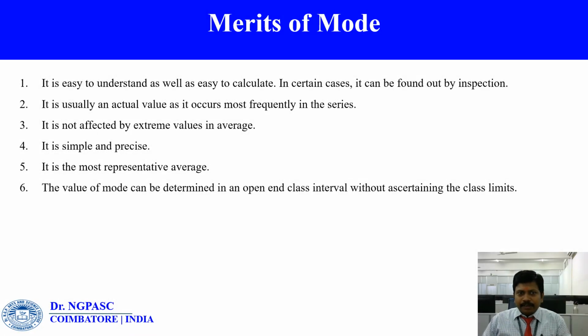The merits of mode are: it is easy to understand as well as easy to calculate. In certain cases, it can be found out by inspection. It is usually an actual value as it occurs most frequently in the series. It is not affected by extreme values in average. It is simple and precise. It is the most representative average. The value of mode can be determined in an open-end class interval without ascertaining the class limits.